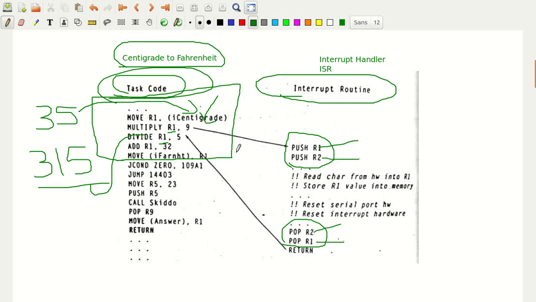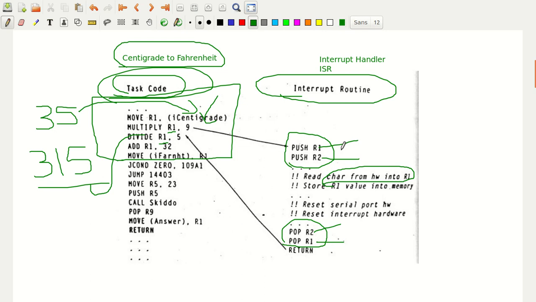See, why this has to be done here is, for example, after multiplication of the centigrade value with 9, that is 9 times 35, 315 is stored in R1 here. Imagine now some interrupt occurs, that the serial port, the hardware, is asking for the attention of the CPU. So it wants a character from the hardware into R1. So, read character from the hardware into R1. Of course the CPU does that.